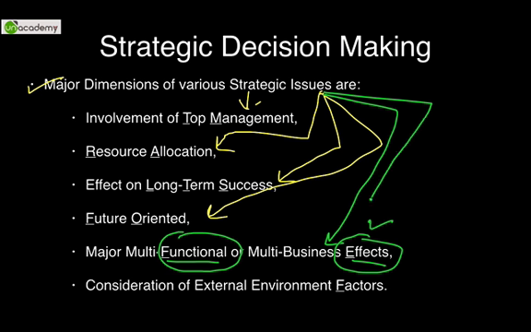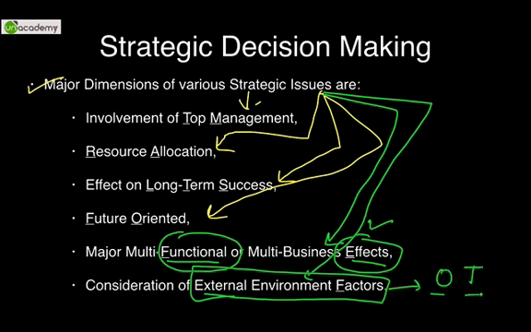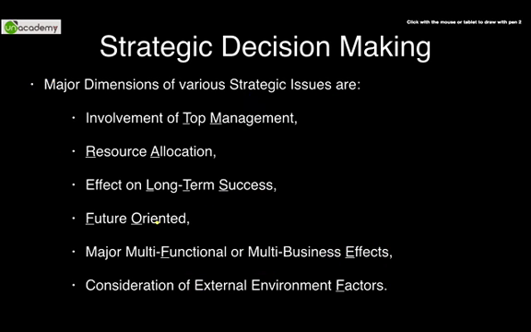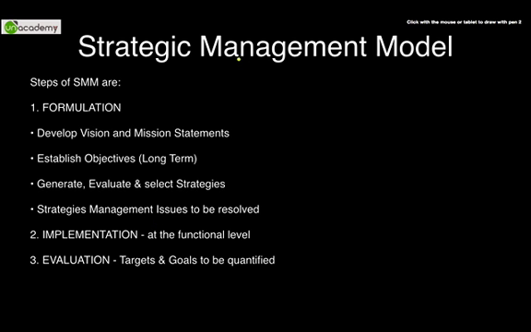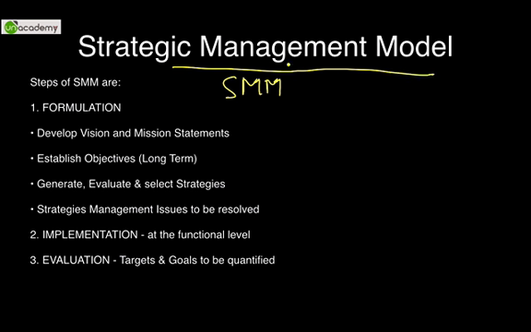And finally, strategic issues through consideration of external environmental factors, because these are the factors that pose either opportunities or threats. O and T means opportunities and threats. These are the dimensions that are involved in strategic decision making. So all the strategic issues are to be addressed through these factors or these dimensions. Now, coming to what kind of model should be there, SMM, Strategic Management Model. So the types of model that should exist and the steps in which they should exist are listed below.